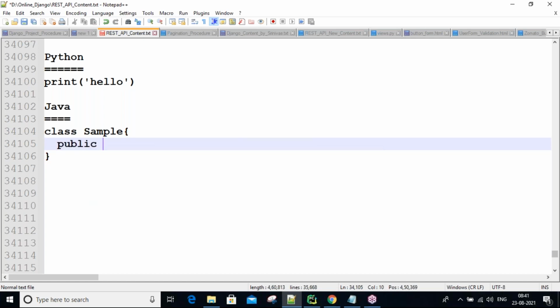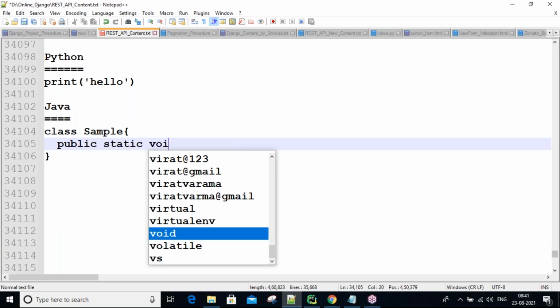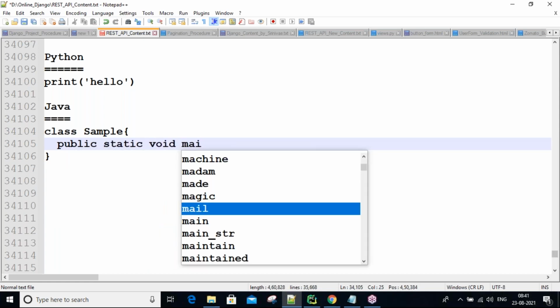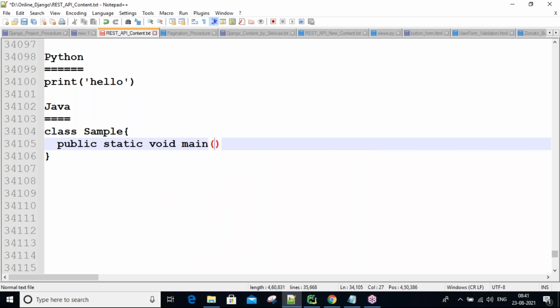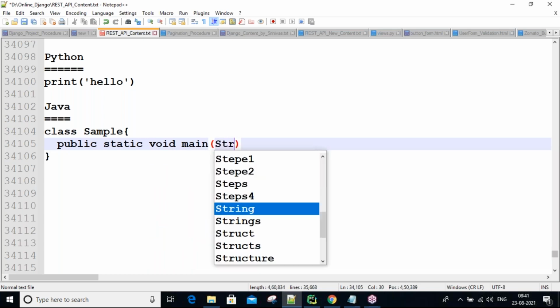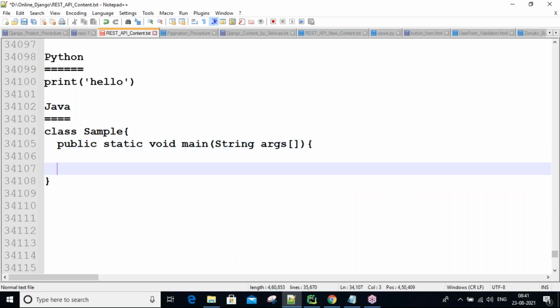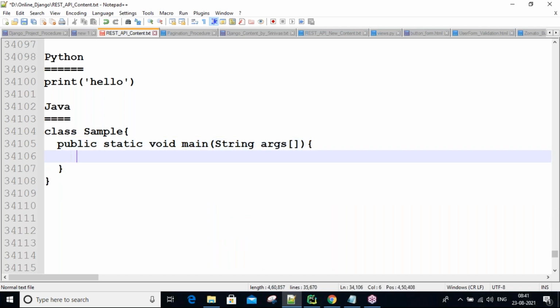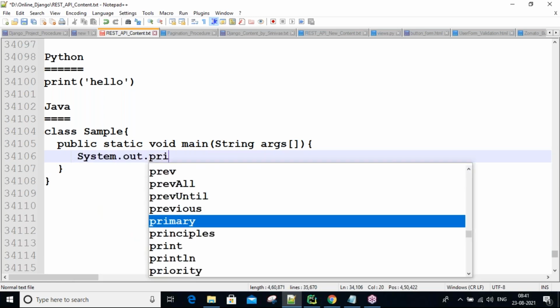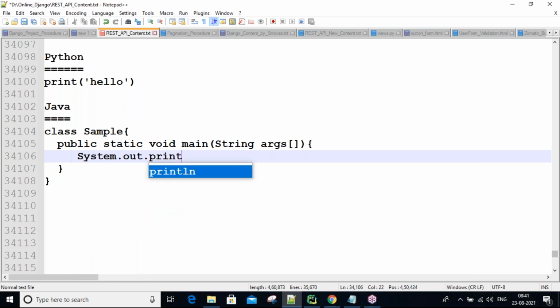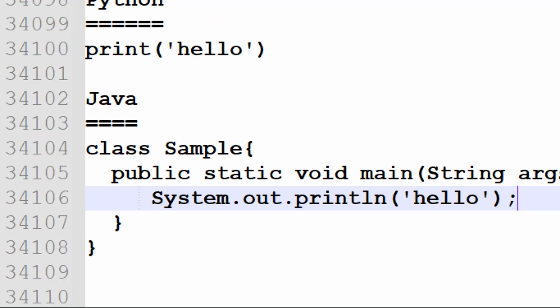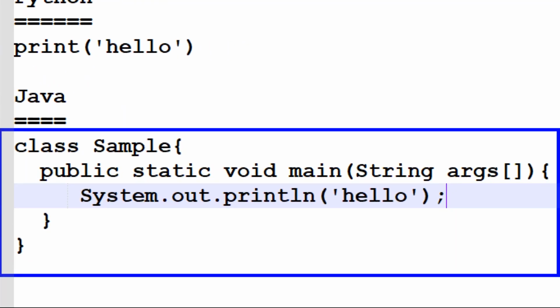Next, public static void main, and now here String args, the list of arguments. Then you close here, guys, and now write System.out.println. Inside println you write the hello message, guys. So you need to write all these lines of code in Java.